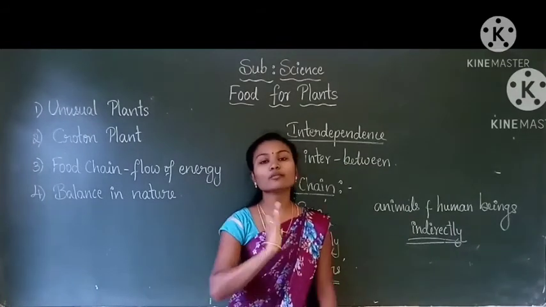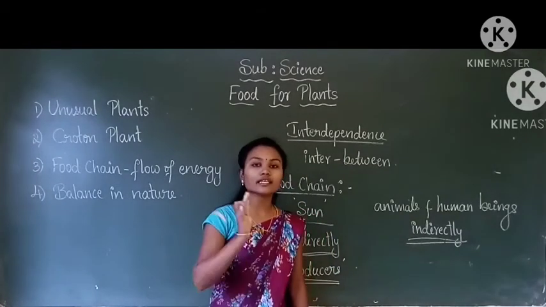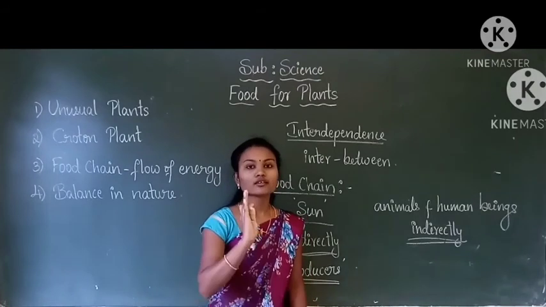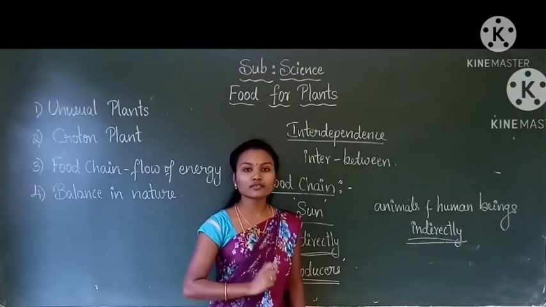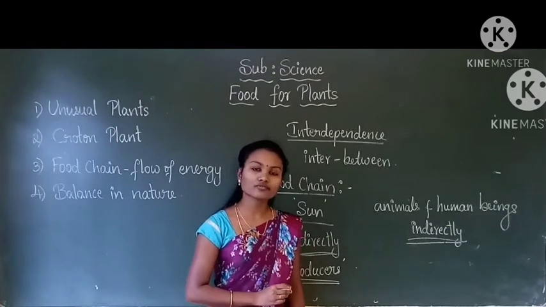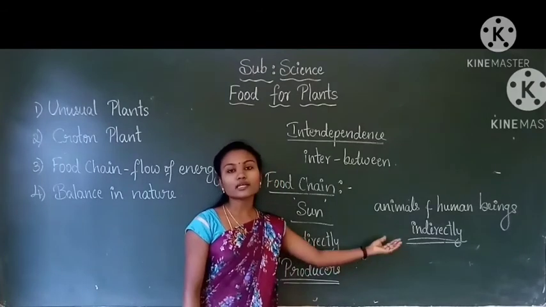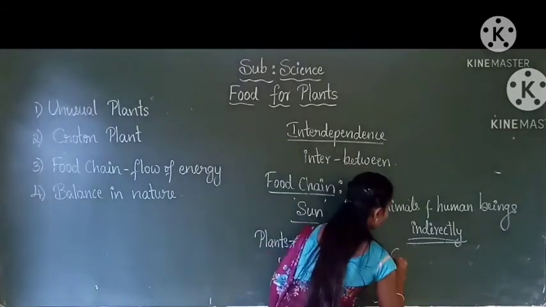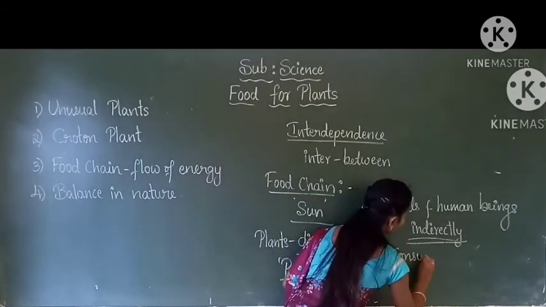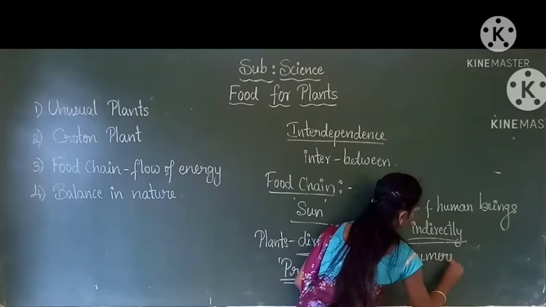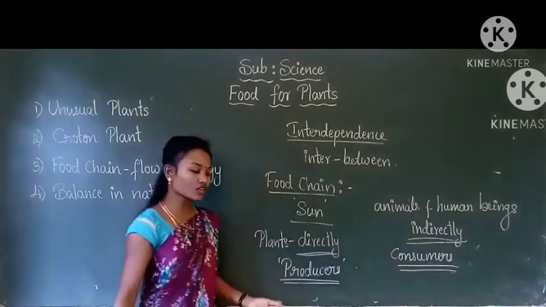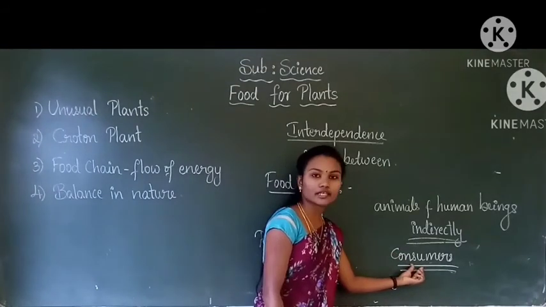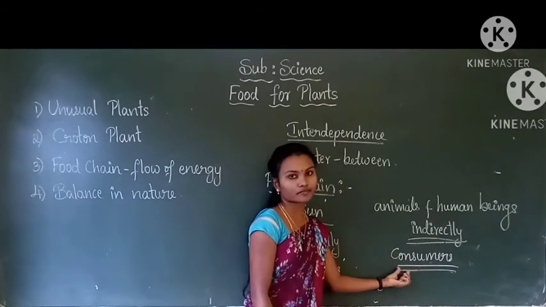Animals and human beings depend indirectly on the sun's energy by consuming plants and other animals as food. Therefore, animals and human beings are called consumers. Plants are called producers and animals and human beings are called consumers.